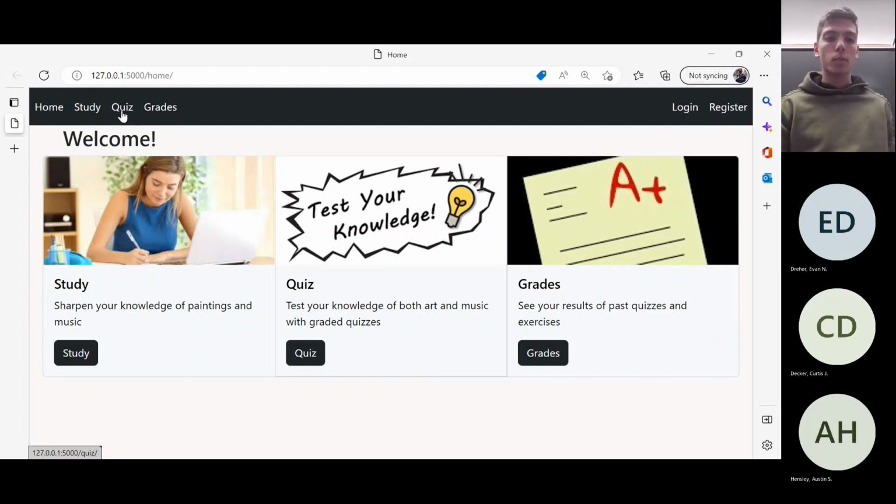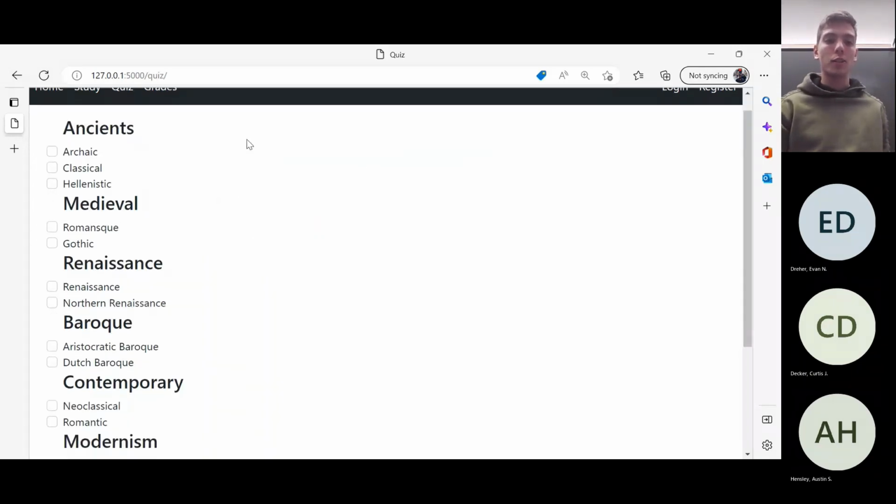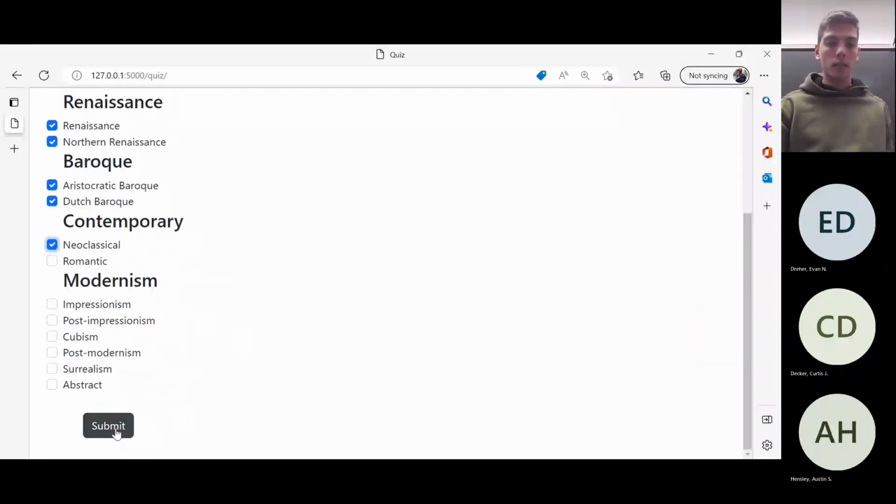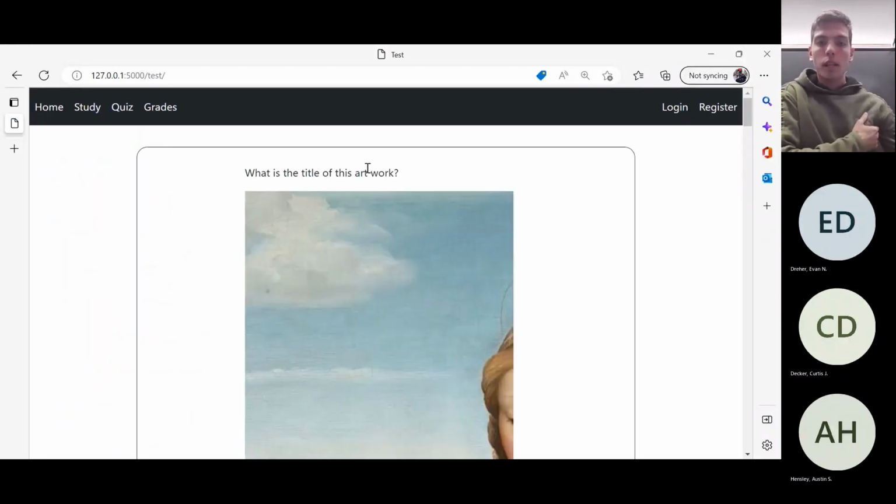First of all, there's a quiz mode. If you go to the quiz mode, then you can choose some different categories. For this example, I'm going to choose just some different test stuff. All right, that works. And now we can start our test.